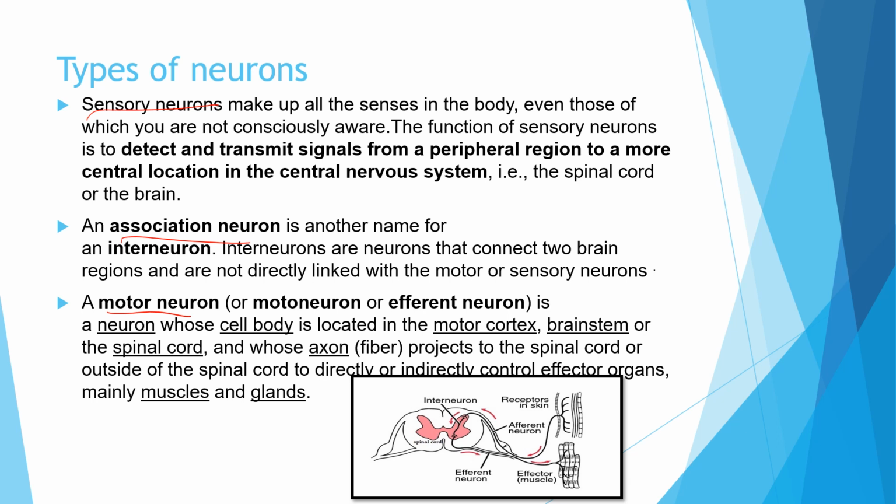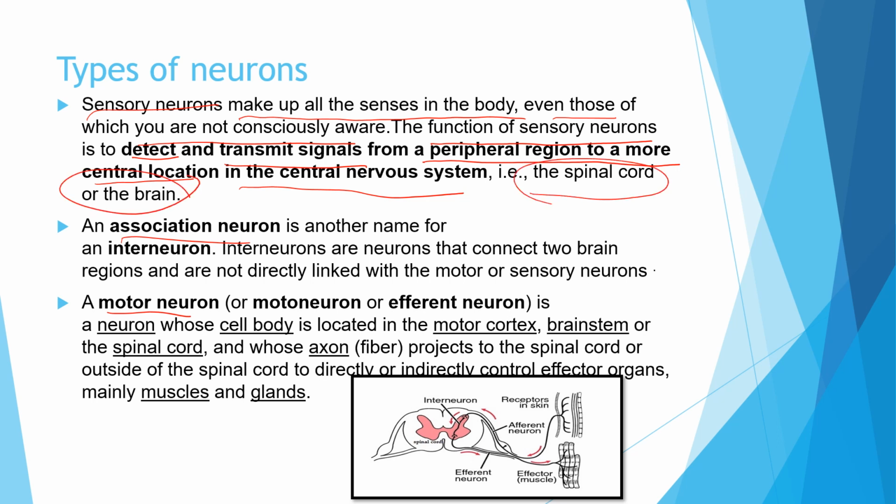Sensory neurons make up all the senses in the body, even those which you are not consciously aware of. All the senses you are receiving in your body are carried by the sensory neurons. The function of the sensory neurons is to detect and transmit the signals from the peripheral region to a more central location, the central nervous system. Even the senses you are not aware of, the signals are detected and transmitted by the sensory neurons from the peripheral region of the body to the central nervous system, that is the brain and the spinal cord.